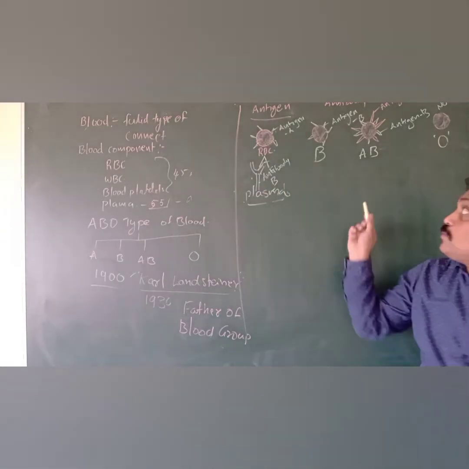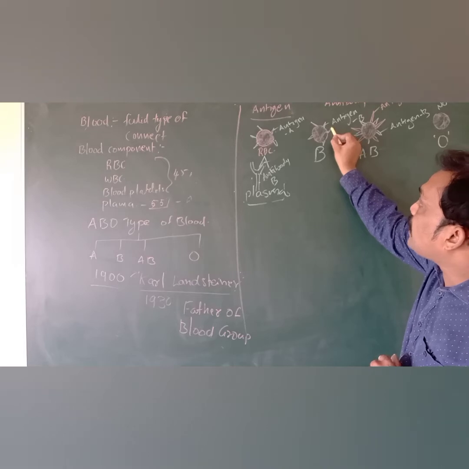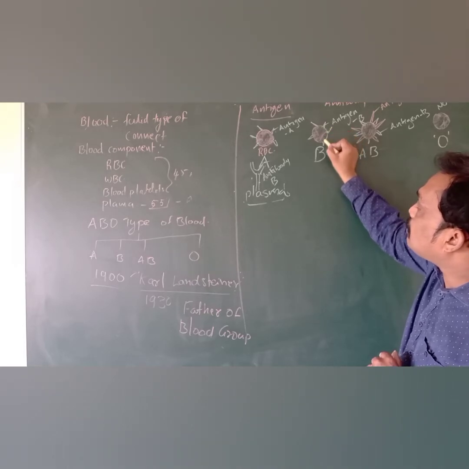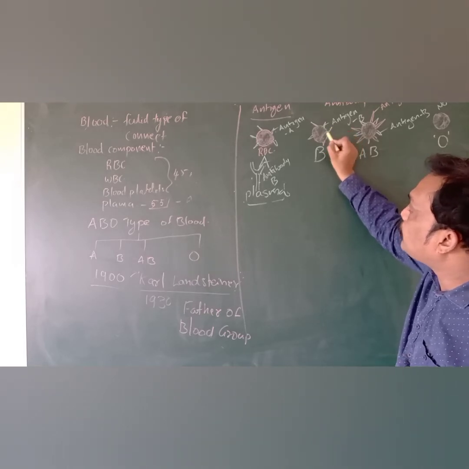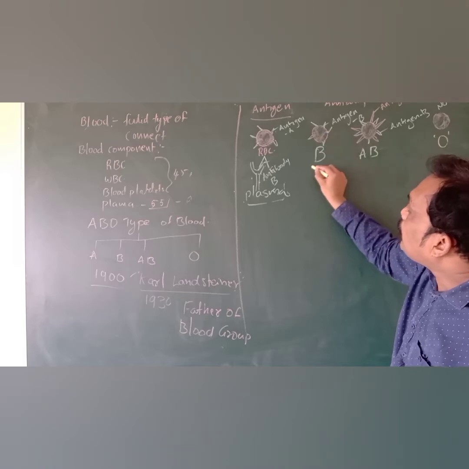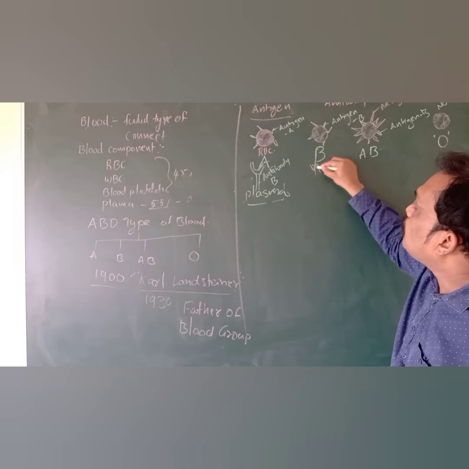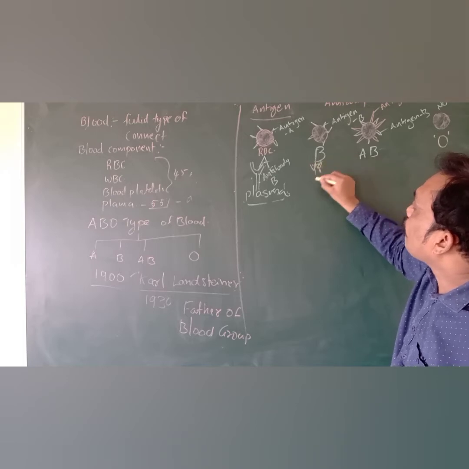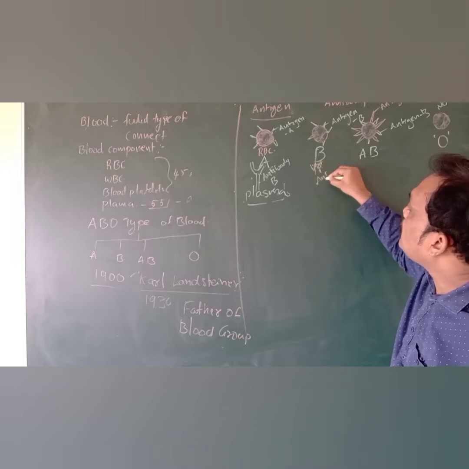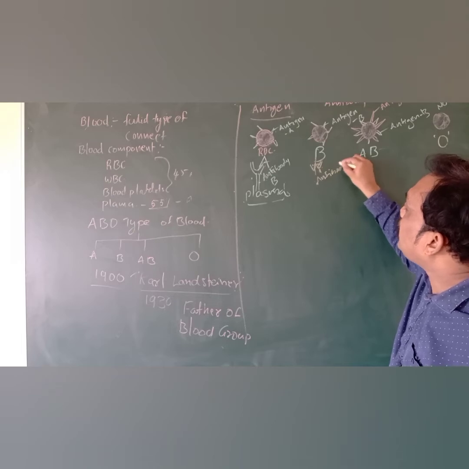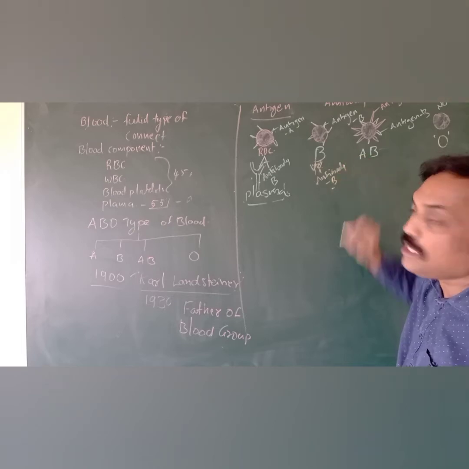Next one, for example, this is a B type of blood group. In that, which type of antibodies does it produce? Antibody A. Quite the opposite, don't confuse. Antibody A for blood group B.